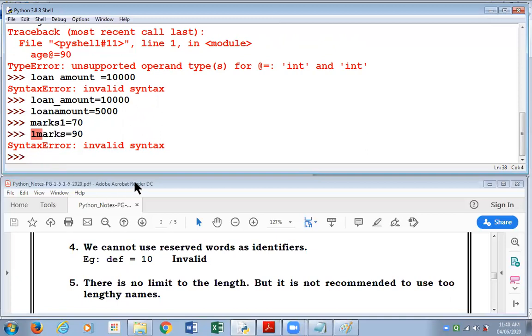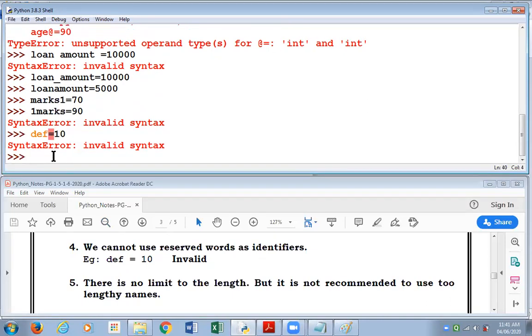One of the rules that we have to follow is that none of the reserved words of Python should be used as names for variables or identifiers. As you see over here, we are using a reserved word of Python by the name def as the name of a variable, and we get an error there.